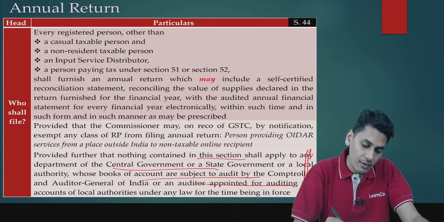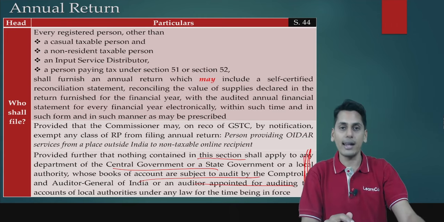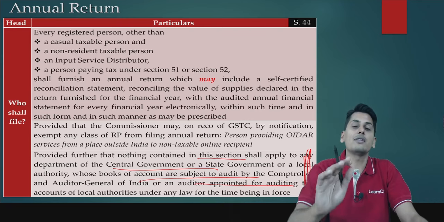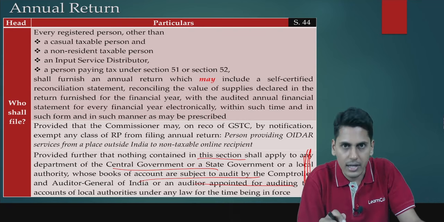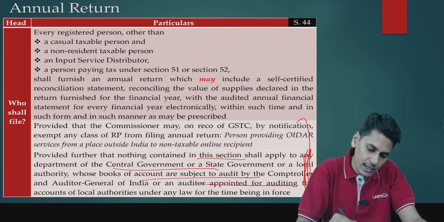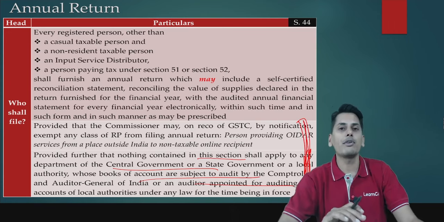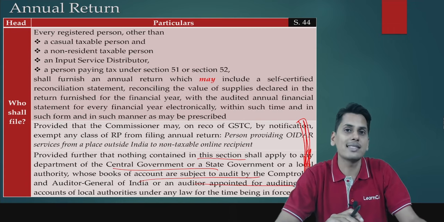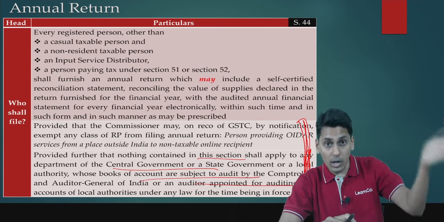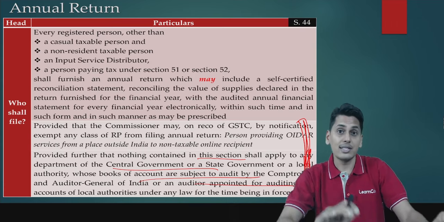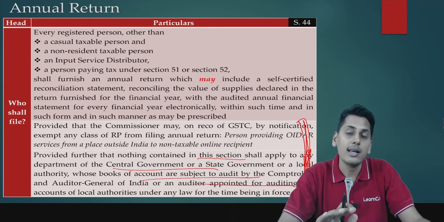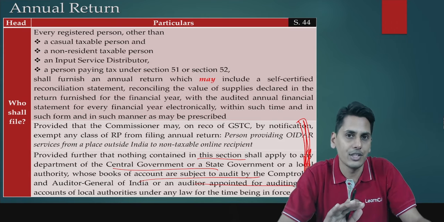Friends, please understand, when these persons are not at all required to file annual return, naturally they are also not required to file the self-certified reconciliation statement. I repeat, when these persons are not required to file annual return at all, there is no requirement for them to file a self-certified reconciliation statement, because these statements are filed along with the annual return. So when there is no annual return, there is no self-certified reconciliation statement.